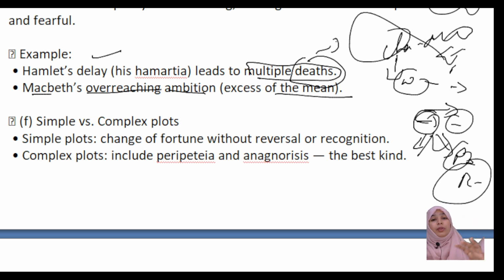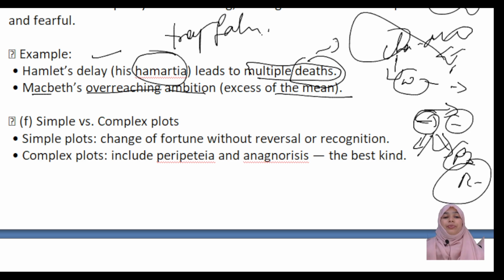This is how he himself doesn't know what steps he is taking in his life. His only thought is to take the position called kingship. This is how it made him a tragic hero through hamartia, the tragic flaw.